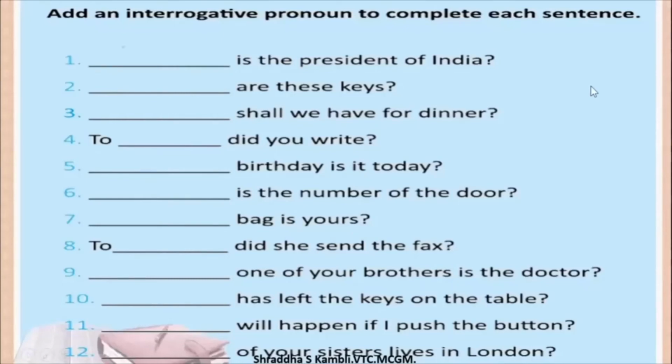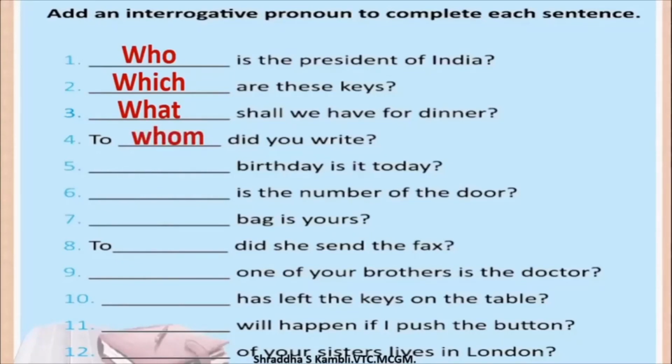Dash is the President of India. Who is the President of India? Dash are these keys. Which are these keys? So are they the keys to the cupboard, or are they the keys to the drawer? Dash shall we have for dinner? What shall we have for dinner? So you will get an answer. We will have khichdi, we will have dal chawal. So when an answer is expected, it is an interrogative pronoun, or when it is part of a question, it is an interrogative pronoun. To dash did you write? To whom did you write?